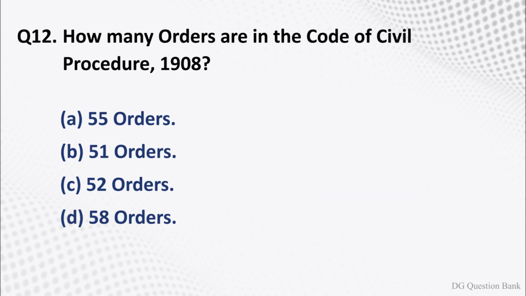Question number 12. How many orders are in the Code of Civil Procedure 1908? The options are option A, 55 orders. Option B, 51 orders. Option C, 52 orders. Option D, 58 orders. The right answer is option B, 51 orders.